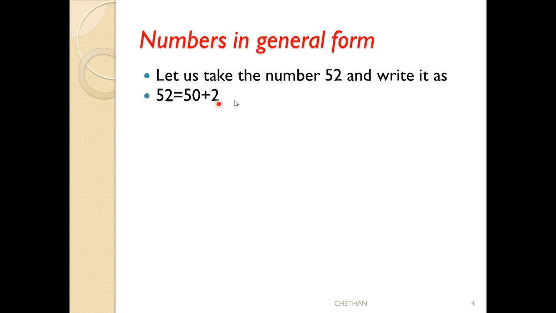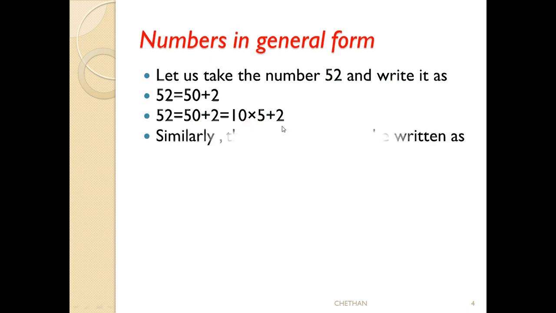2 is in the unit place, 5 is in the 10's place. That means I am splitting like this. In the unit place, the number 2 I write the same. But in the 10's place, what is the number? It is 5. So the 10's place number is written like this: 10 into 5. You can write generally like this. 2 is in the unit place, I write 2 the same. 5 is in the 10's place, so it is 10 into 5. This you can also write directly. See here.